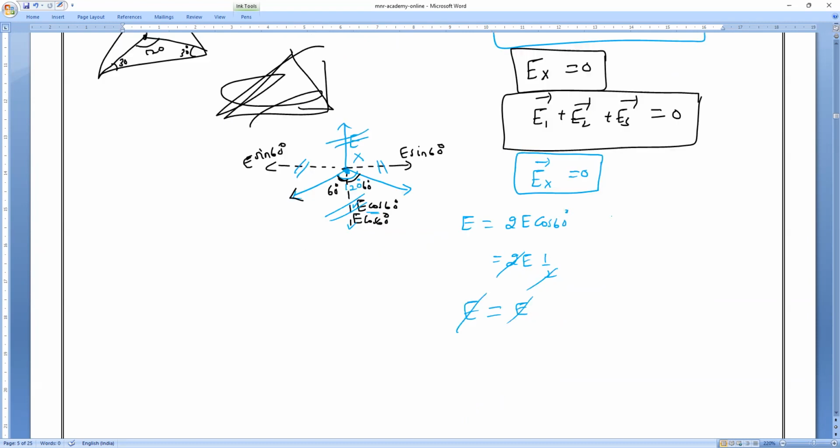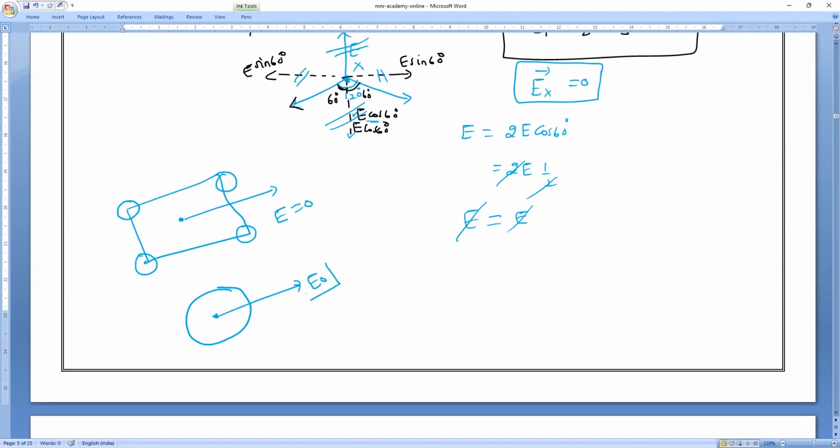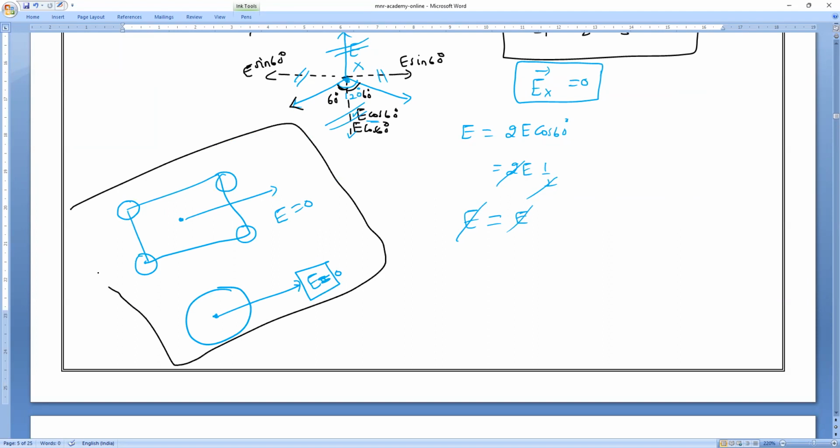Check it, everybody. So before going to Y point, I am saying you remaining thing. You take any, note the point. You take any symmetrical object, rectangular, triangular, or you take anything, circle, or a ring, or whatever it is. At the center of mass, always E is equals to what, everybody? At the center of mass, E is equals to what, everyone? Please respond. 0. So please note it that any symmetry shape you can take, at the center of mass, E becomes 0. That's what you have to remember.